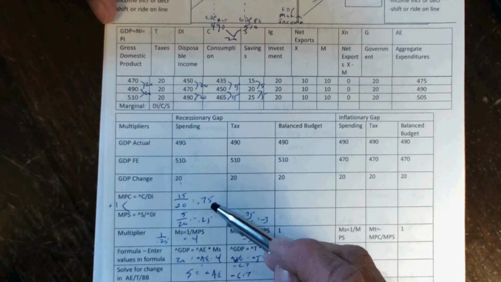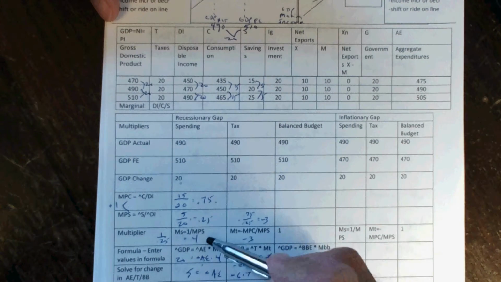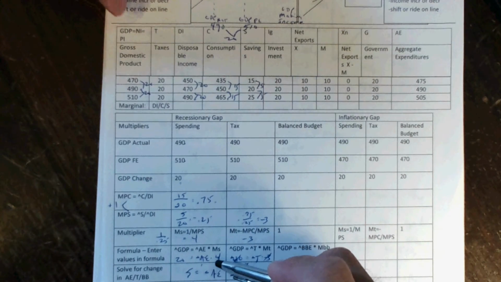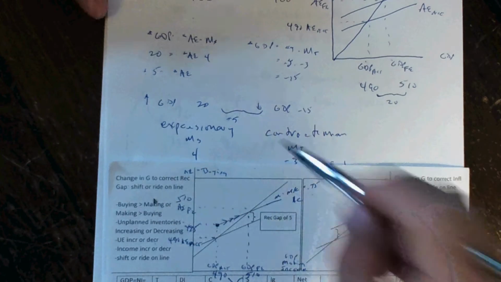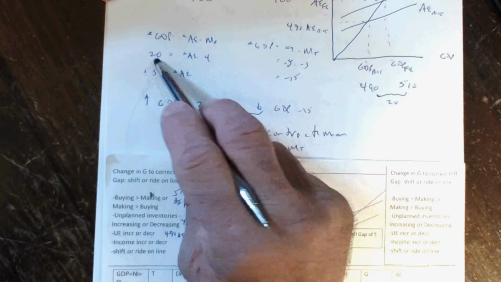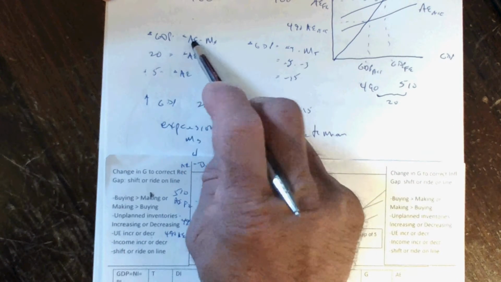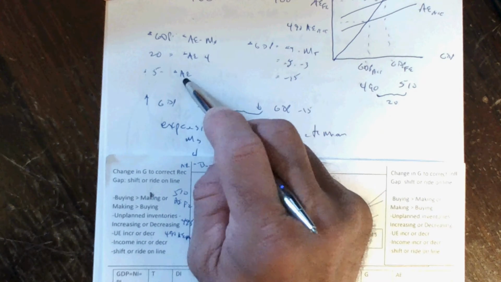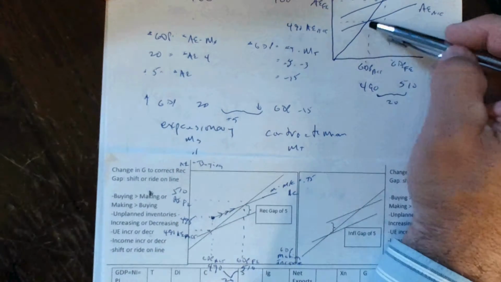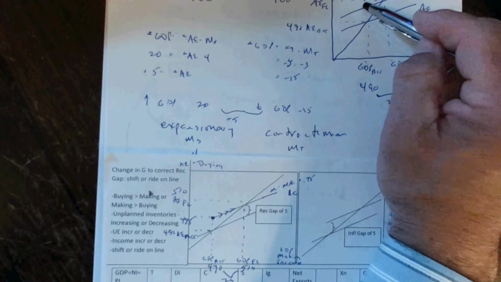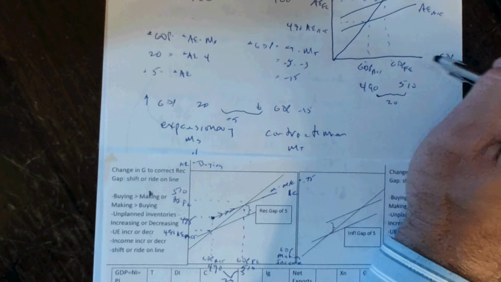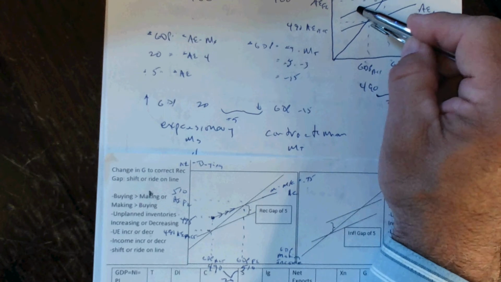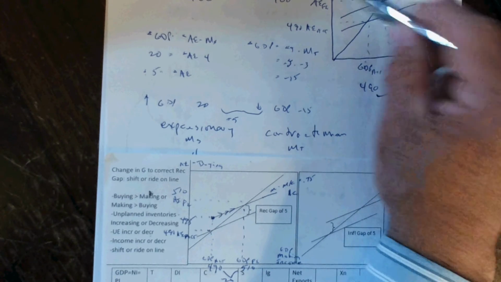We used the marginal propensity to consume to determine what the spending and tax multipliers were, and we discovered that the spending multiplier was 4. So the government, using the formula change in GDP equals change in aggregate expenditures times the spending multiplier, one of the components of aggregate expenditure would only have to spend 5 to take us from 490 to 495, a disequilibrium where buying is greater than making, and then the invisible hand, businesses hiring more workers, would take over and consumption would rise back to where buying is equal to making.